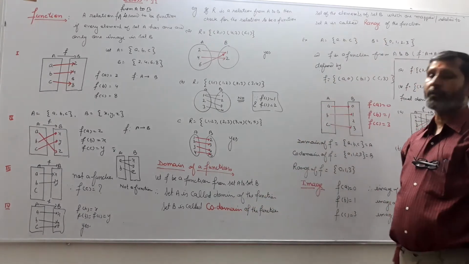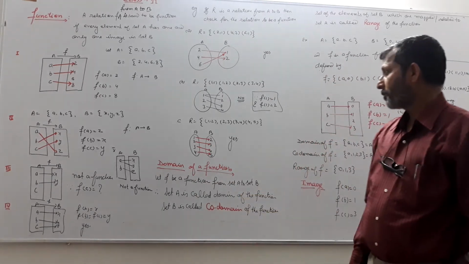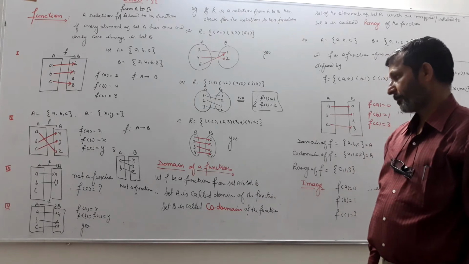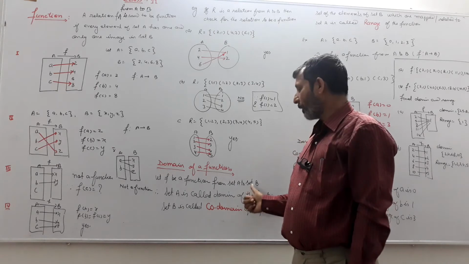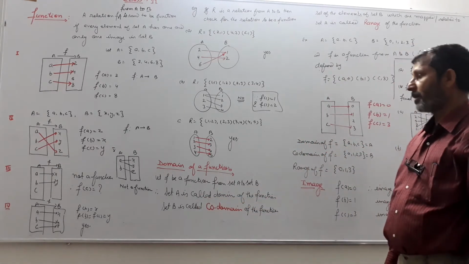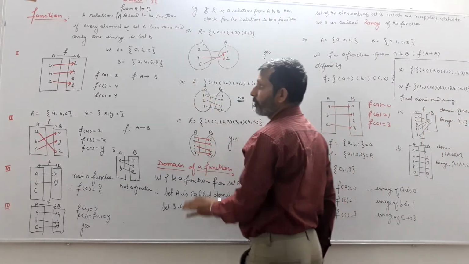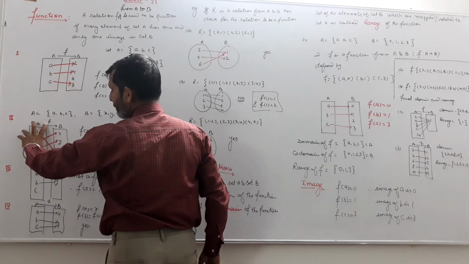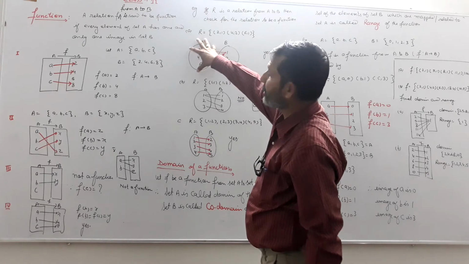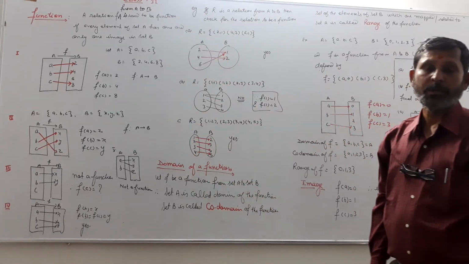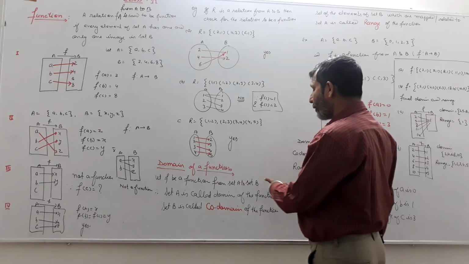And the next topic, domain, codomain and the range of the function। If f be a function from set A to set B, then all the elements of first set A are known as the domain of the function। जो फर्स्ट सेट का एलिमेंट है, दिस सेट इज नोन एज द डोमेन। फर्स्ट सेट पूरा सेट जो है दैट इज कॉल्ड द डोमेन। A is always called the domain।